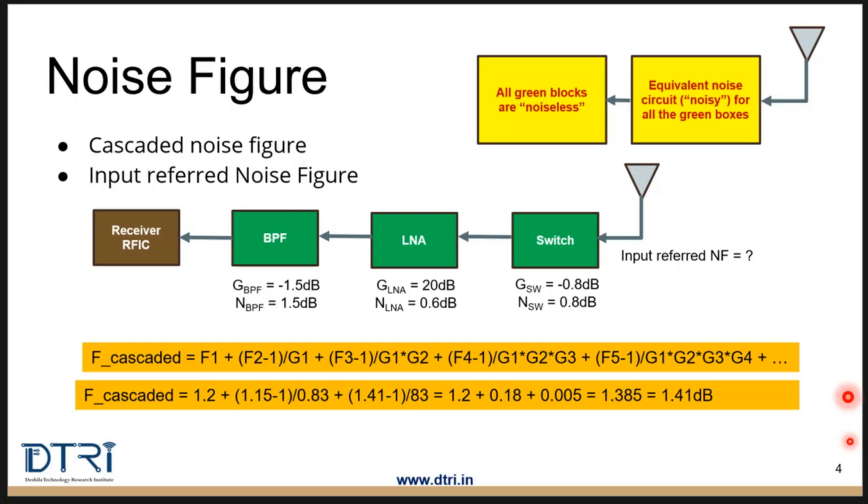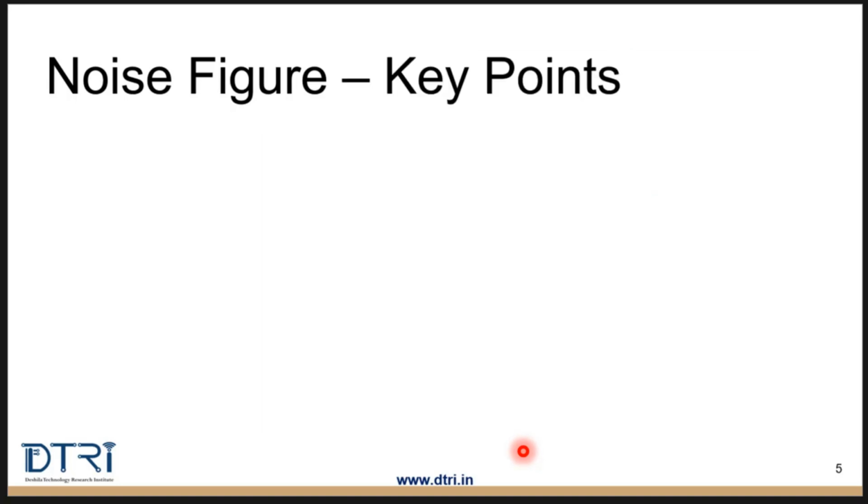You can see here that even if you have multiple blocks in an RF system, only the first two blocks are majorly contributing to the noise figure, and the third block has very little contribution. So even if you have n stages in a system, typically the first 3 or 4 blocks dominate the overall noise figure. So there are some key points to note.